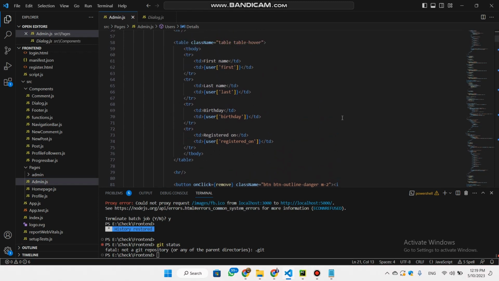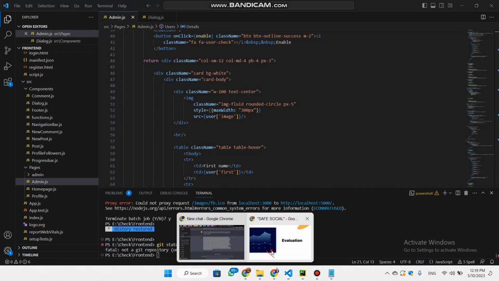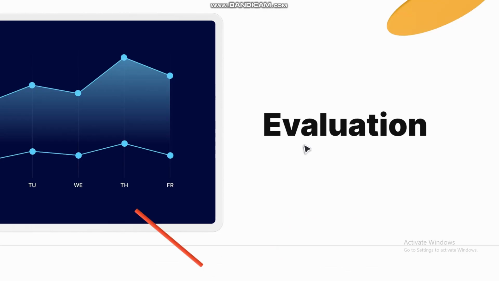So now let's take a look at the evaluation. I evaluated the proposed system using various kinds of metrics such as F1 score, precision, and accuracy. And the accuracy of this system came to 84%, which is actually a high accuracy compared to other proposed systems.